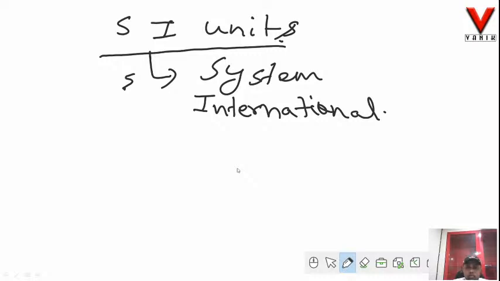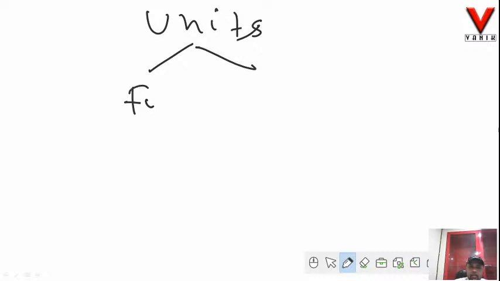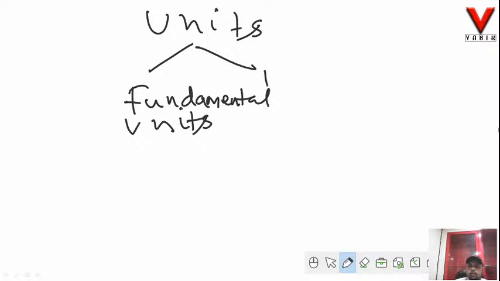Fine. So now let us see these units. They are basically of two types. One is your fundamental units and the other is derived units.